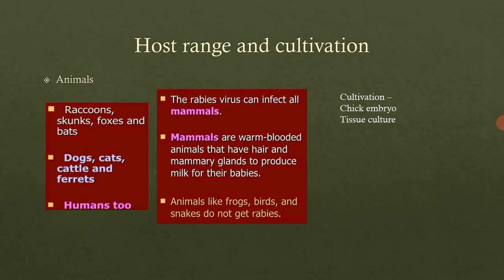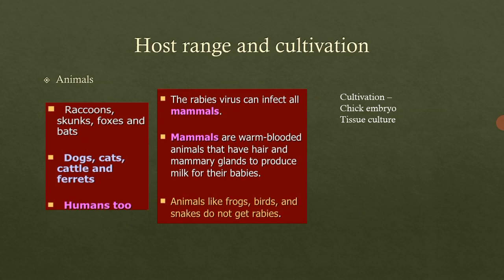Now which animals can take up this rabies virus? As I mentioned, most of them are susceptible, so most of the animals will get this virus. That can be raccoons, skunks, foxes, bats, dogs, cats, cattle, ferrets, and humans too. Humans are also the natural host of this virus.